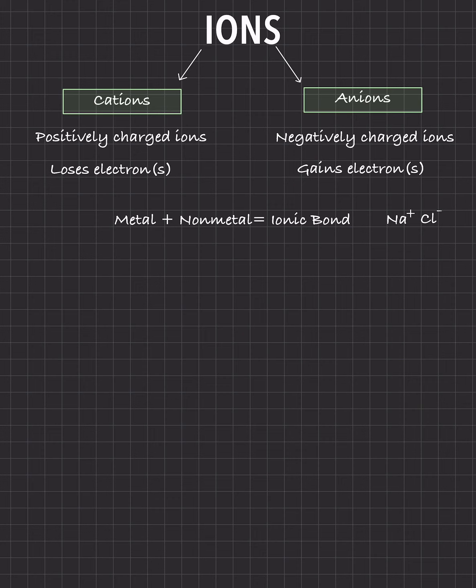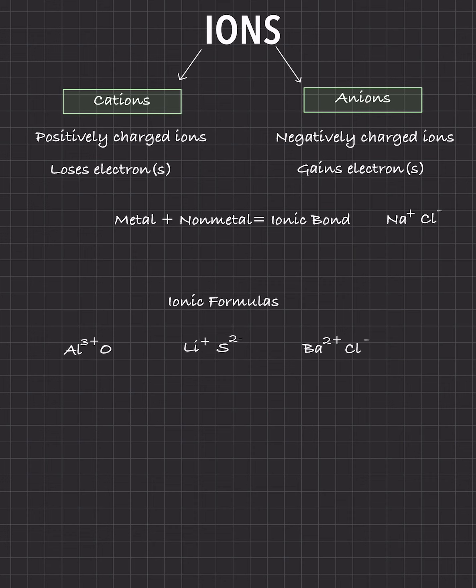Again, cations are positively charged because they're losing electrons. They're losing that negativity, what's bringing them down. Anions are gaining that negativity, and that's why you're getting a negative placed on it. Now, how do you draw ionic formulas?